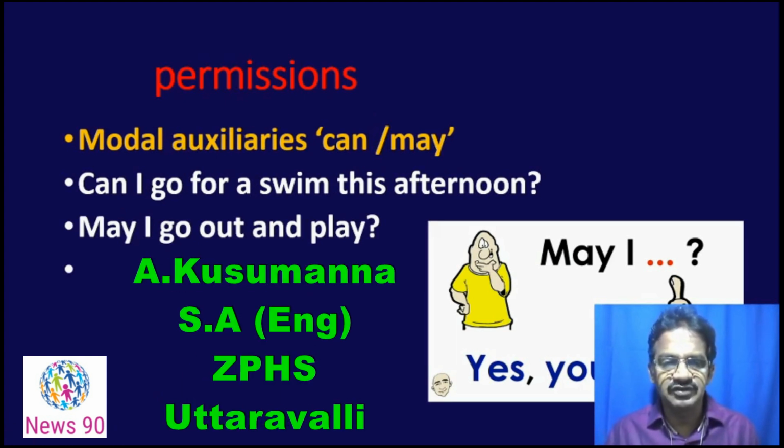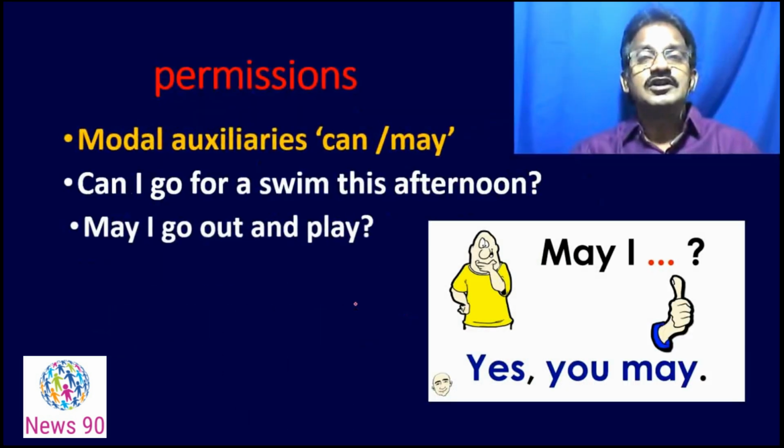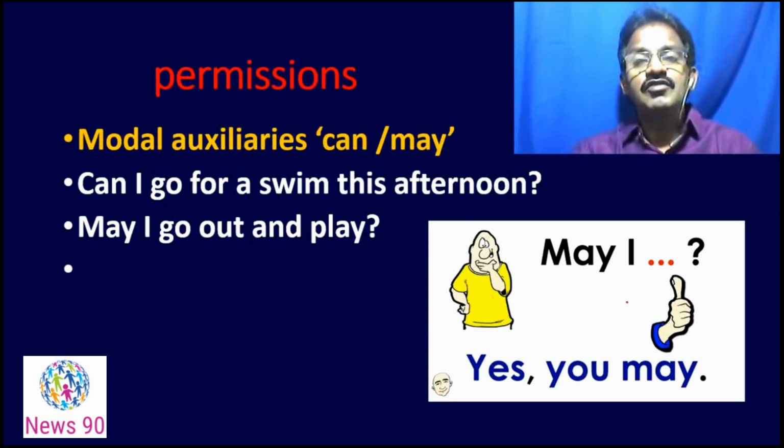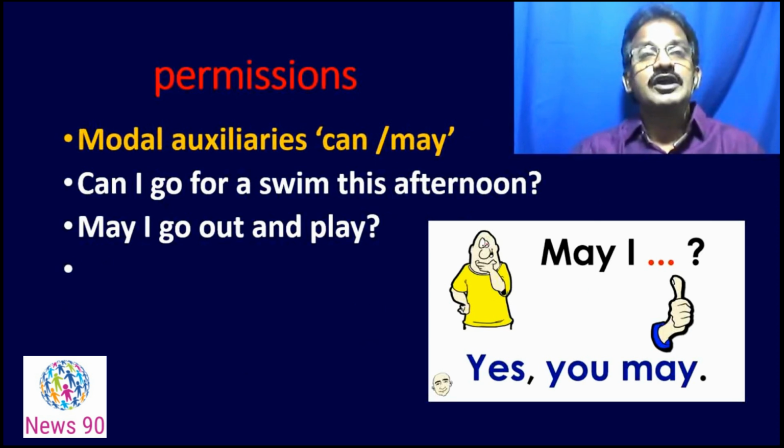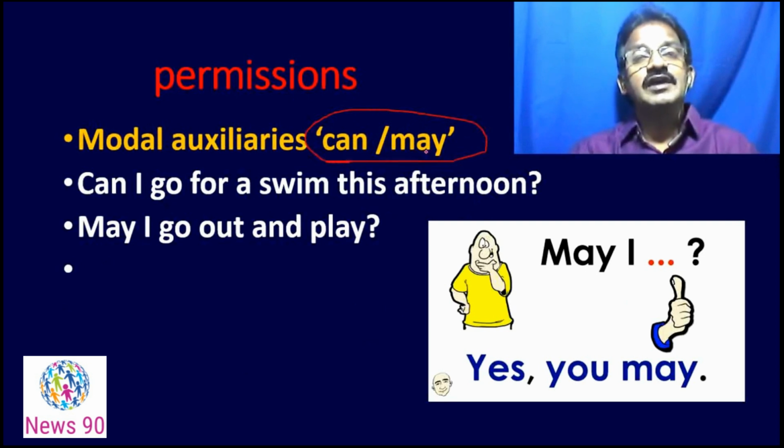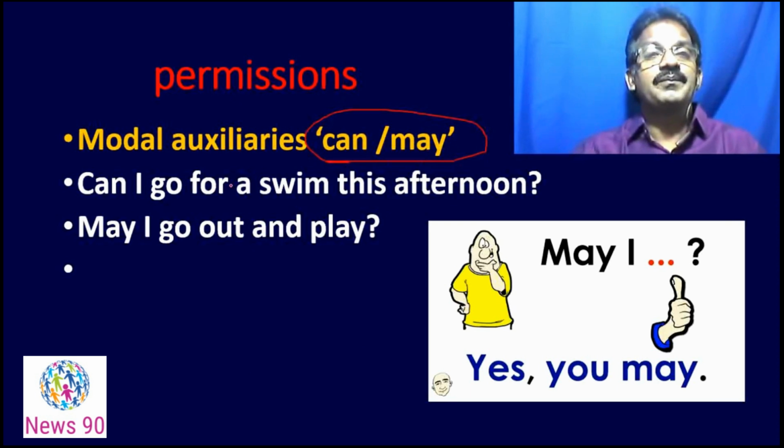Please watch this video full length, and you can understand the concept very clearly. So, talk about permissions. When you want to ask permission, you can use can or may. Can is used for ability, may is used for possibility, but can and may are also used to talk about permission.